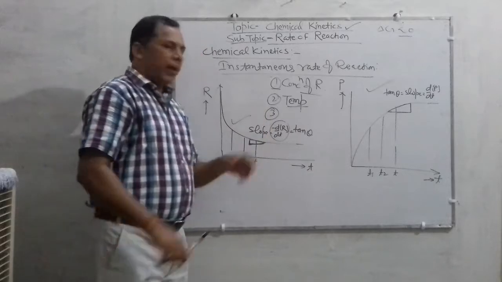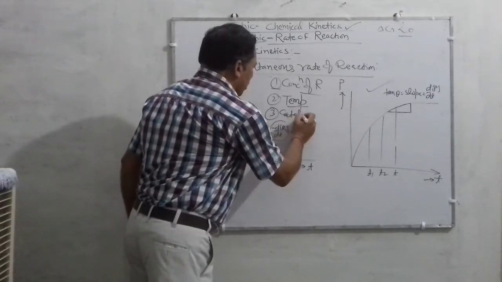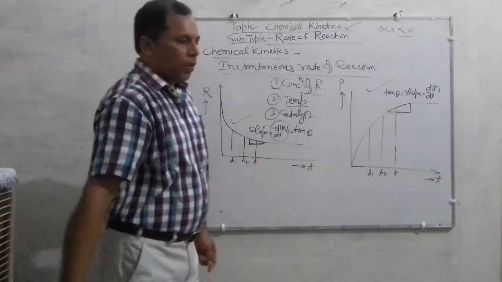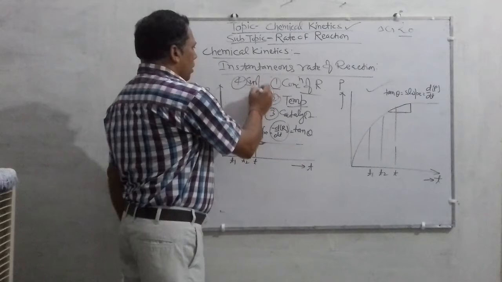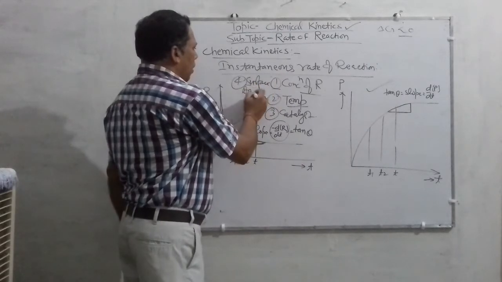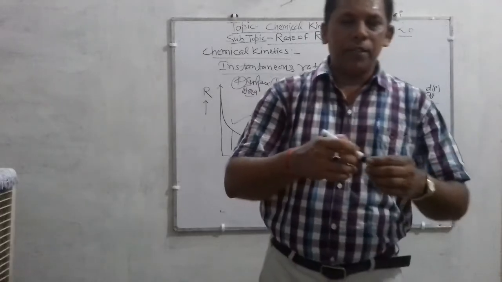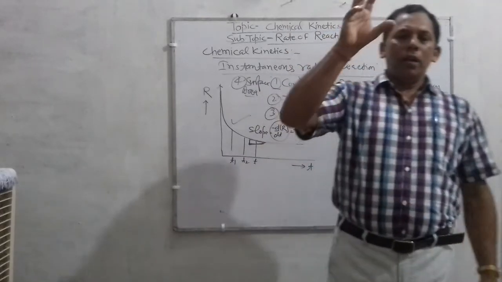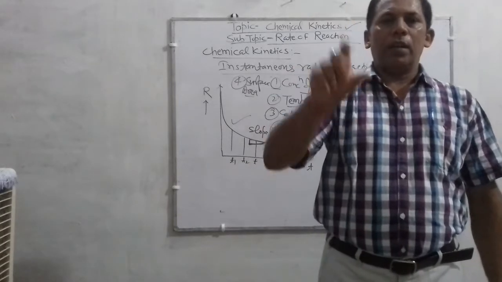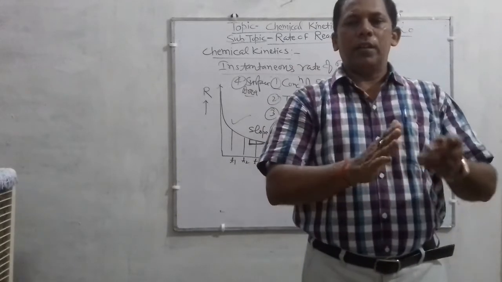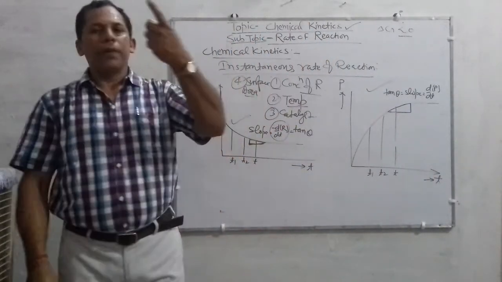And the last point is surface area. Surface area also influences the rate of reaction, meaning when the size of the particle is less, the surface area will be greater, and if the surface area is greater, no doubt the rate of reaction will be greater, children.